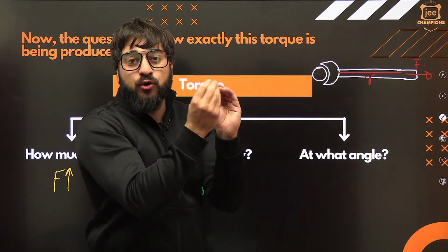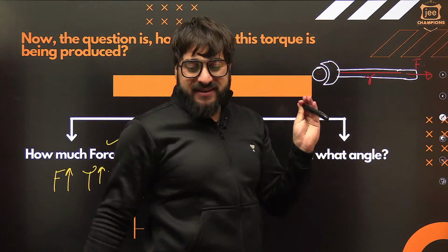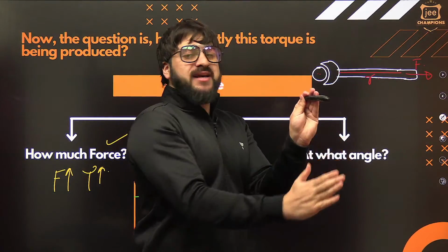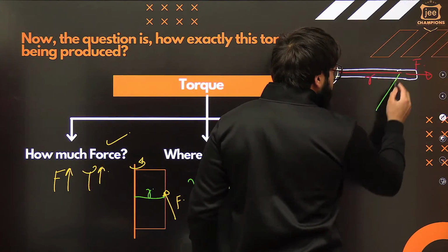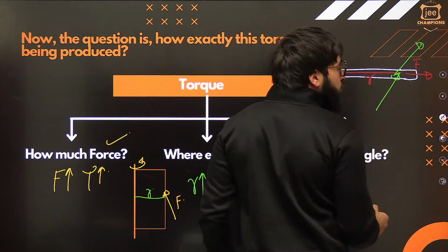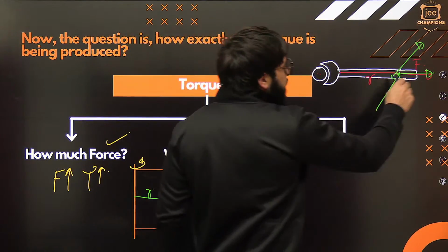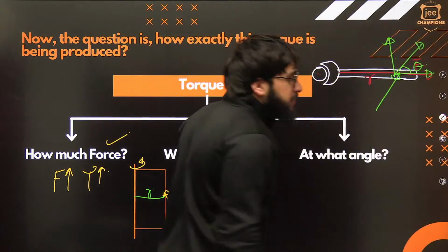If you want to create the rotating effect over here, just push this one, something like this, okay? Or you do it something like this also. So what is the angle in that case? If you are applying the force something like this, this is the force. Extend it. So what is the angle between this force and this radius factor? In that case, let us say this is theta. So this will be some component, this will be another component.